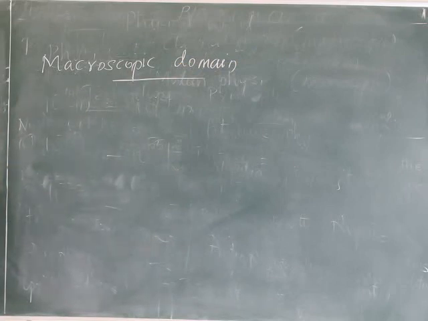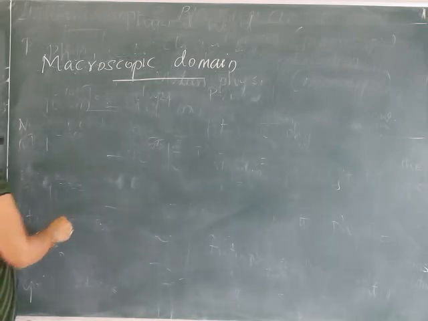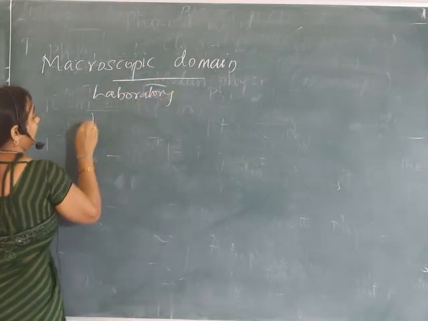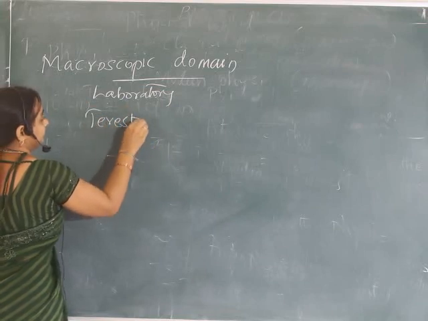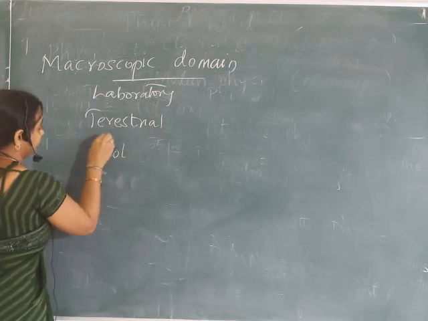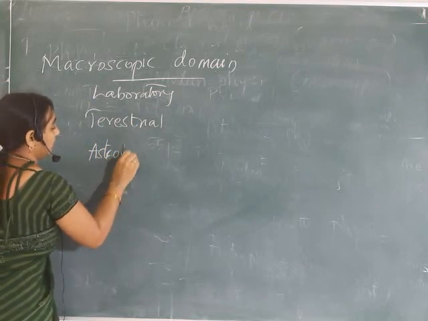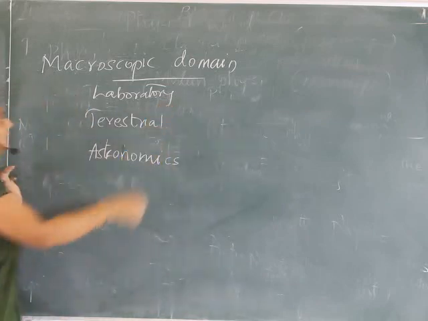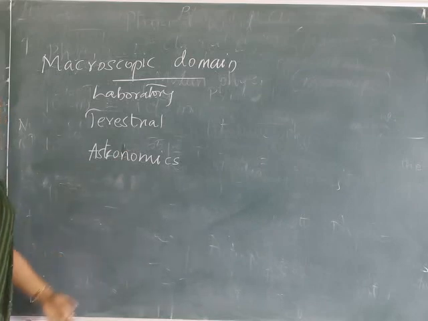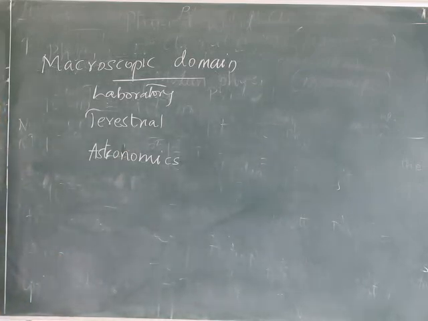It includes phenomena at laboratory, terrestrial and astronomical scales. Macroscopic domain means it includes phenomena at laboratory, terrestrial and astronomical scales.